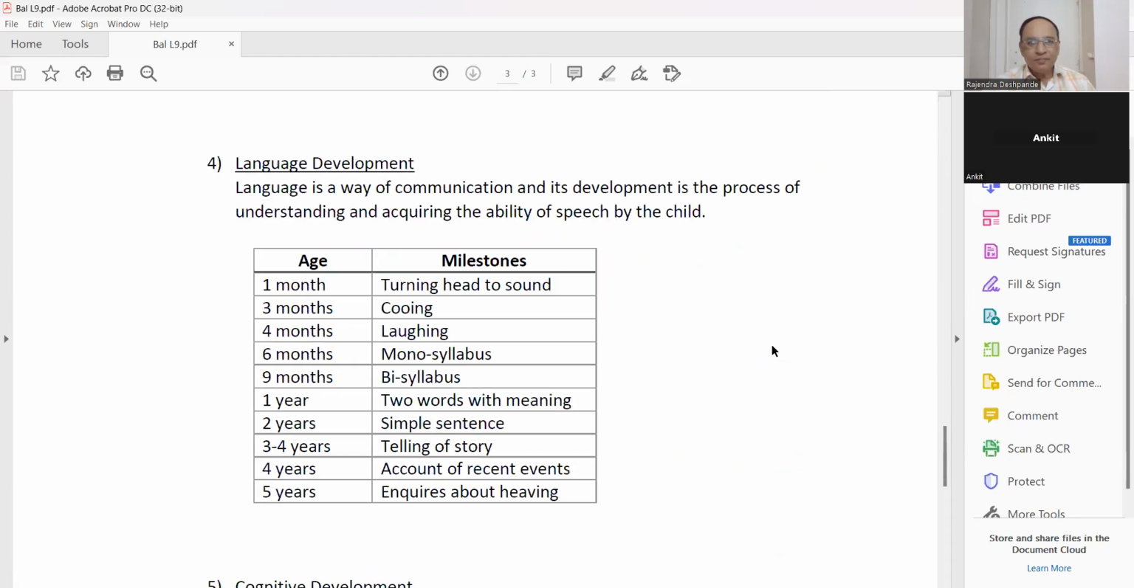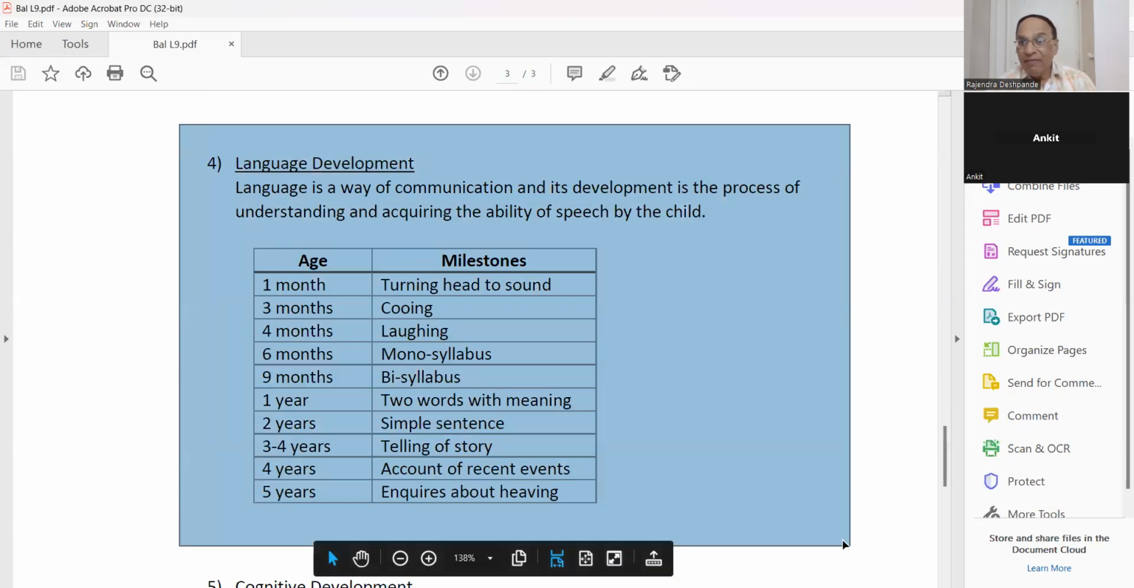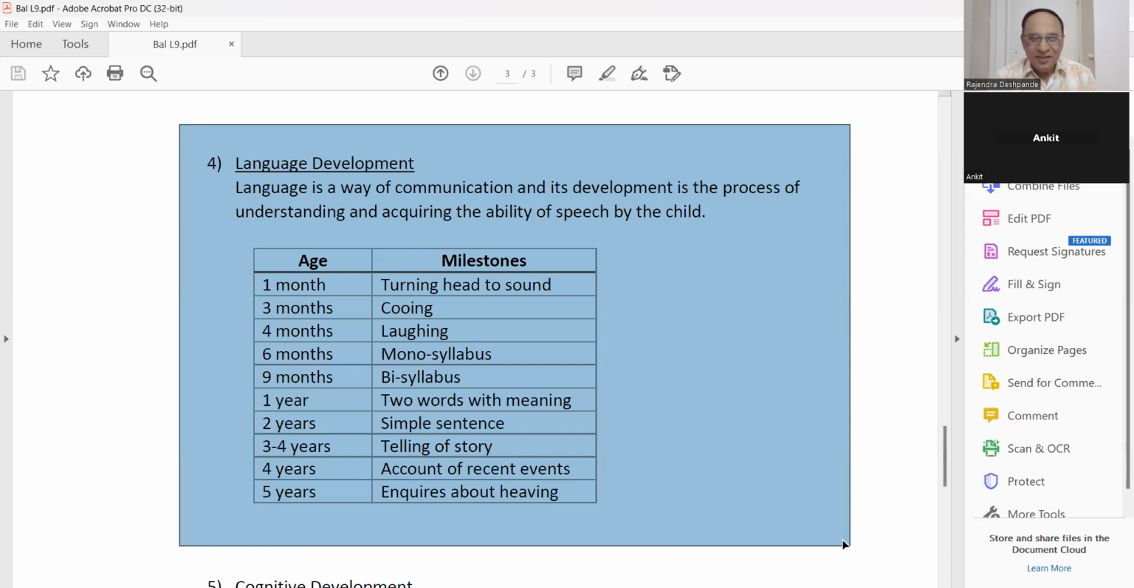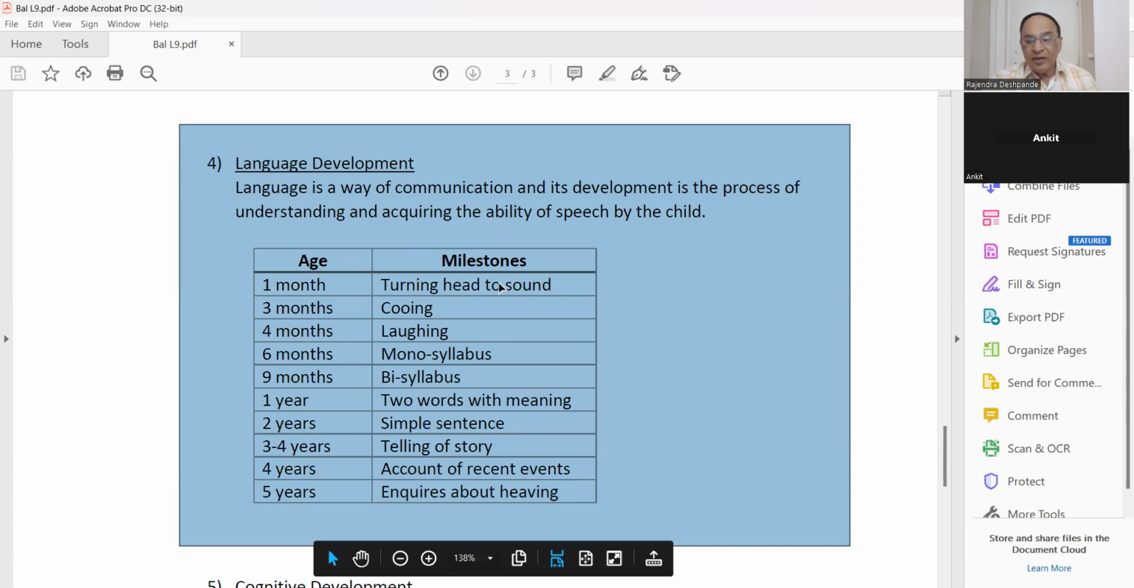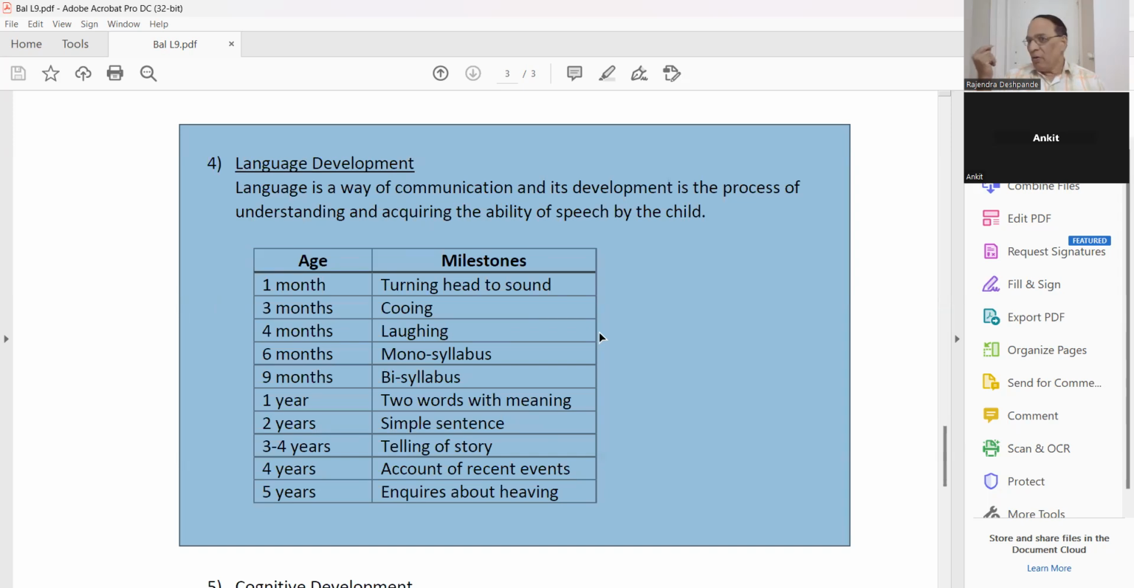Next, we will go further to understand language development. Language, bhasha, speech is a way of communication, and development is the process of understanding and acquiring the ability of speech by the child. So 1 month, turning head to the sound, very interesting. If you make a sound on the right side, he will turn to the right side. If you make it on the left side, he will turn to the left side. So turning the head according to sound immediately starts.